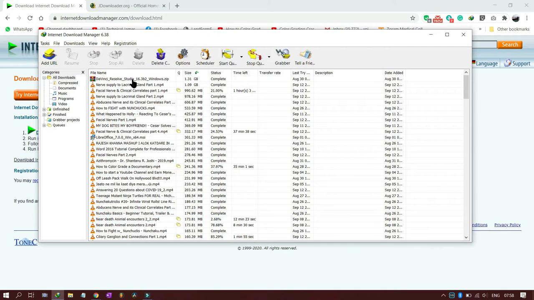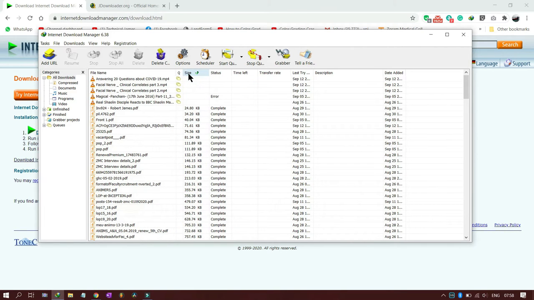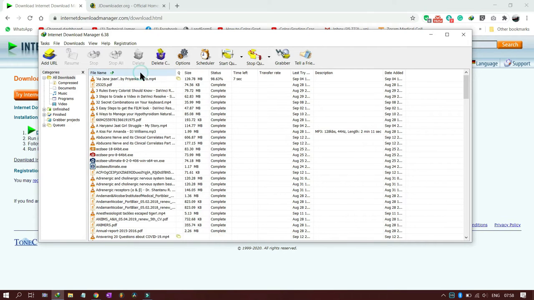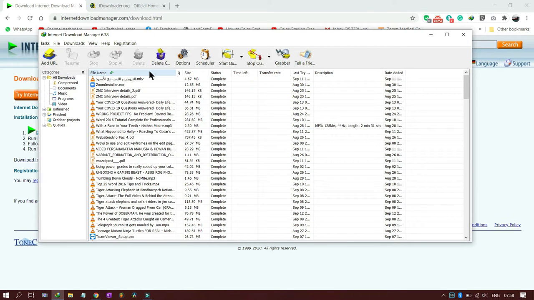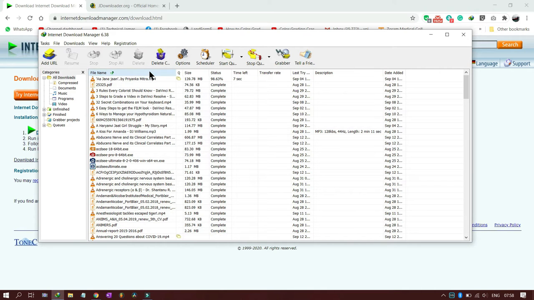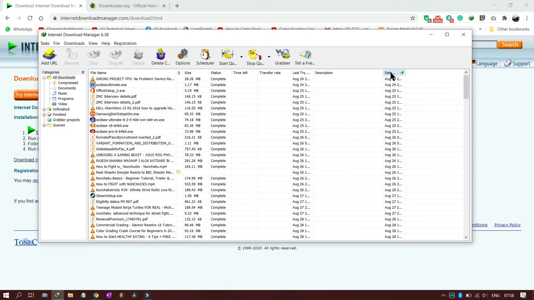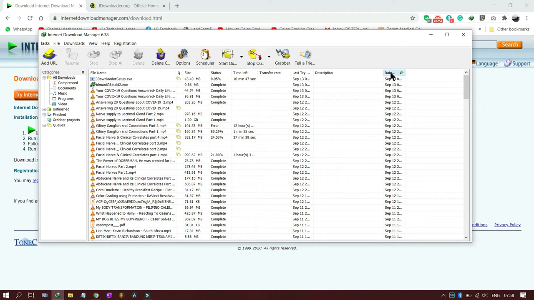So this DaVinci Resolve Studio I had downloaded is 1.31 GB. So it is on the top, or you can click again and the lowest sized file will be visible here. But I want to use the file name option, and then after that date added. Okay, so date added is today's date. According to date, it will bypass all of the other parameters, and date wise it will sort out these files. So these are very useful features.